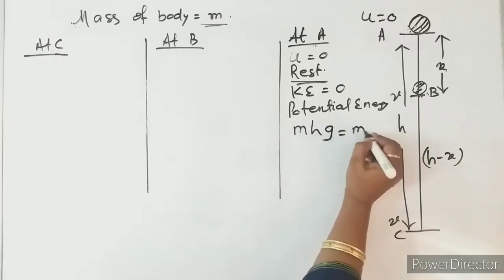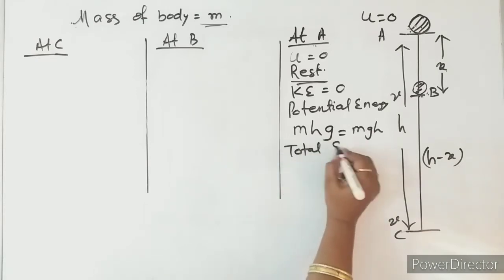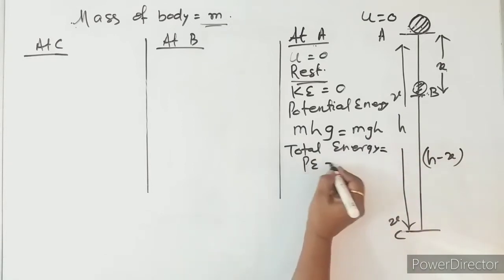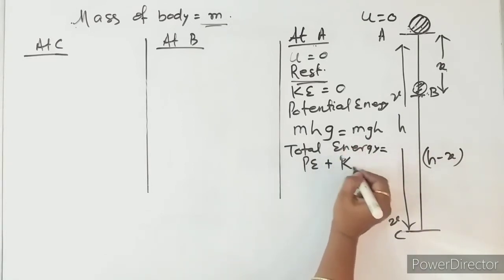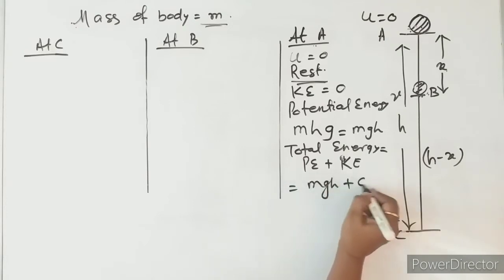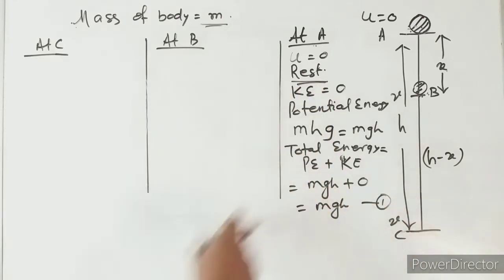So what are we getting? mgh. What is the total energy? Total energy is the sum of potential energy plus kinetic energy. Potential energy equals mgh plus kinetic energy 0. So the total energy at point A will be mgh.